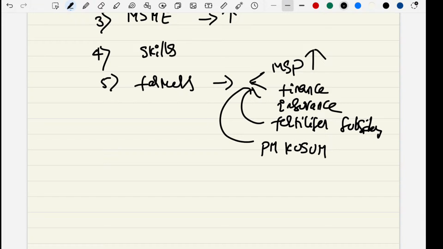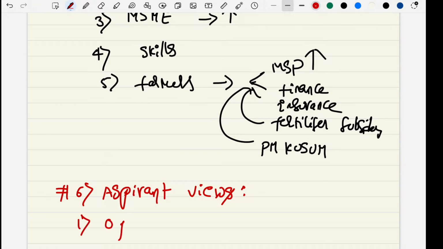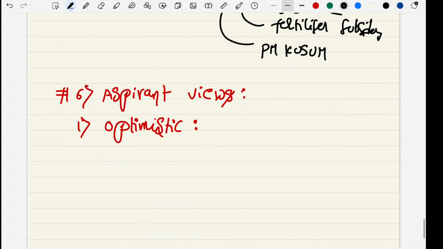Got it, friends? As an aspirant, in the next section, what about your views? That we will discuss. In the views, we can talk about optimistic views, at the same time critical views and equity aspects. These are the three headings under which we should discuss our topic.